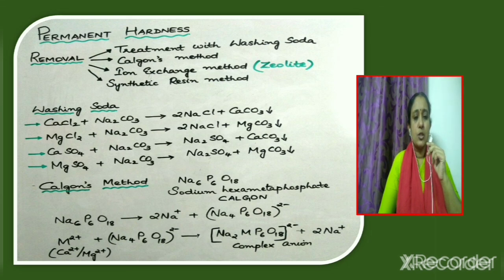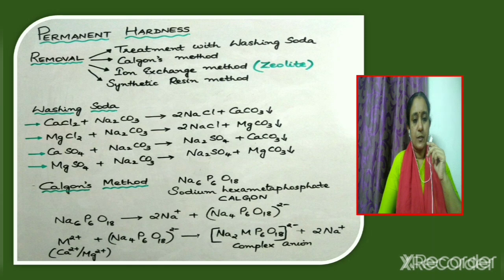Calgon is sodium hexametaphosphate. The formula is Na6P6O18. So in this method, sodium hexametaphosphate is used to remove permanent hardness. Initially, when Calgon is added to hard water, Na6P6O18 changes to 2Na+ and Na4P6O18 2-.